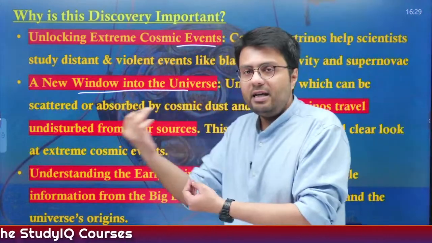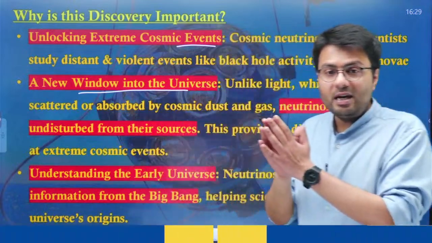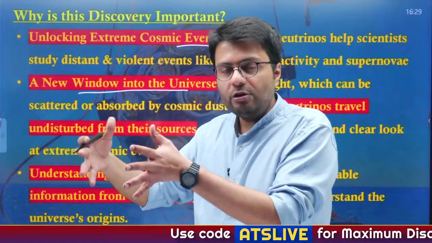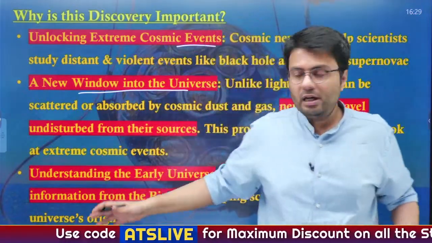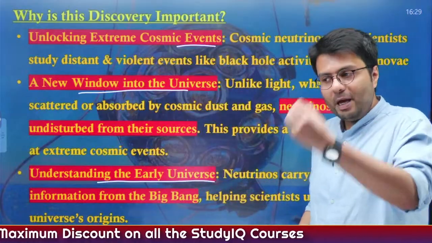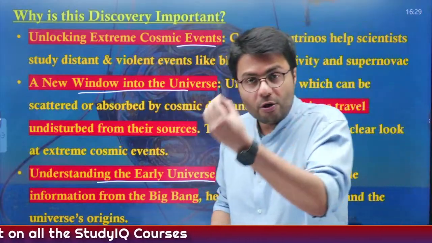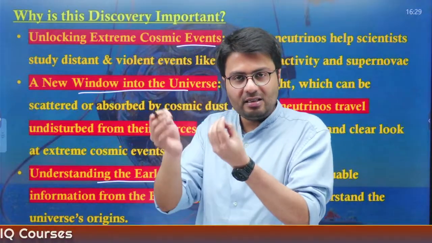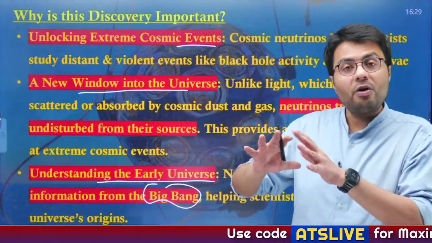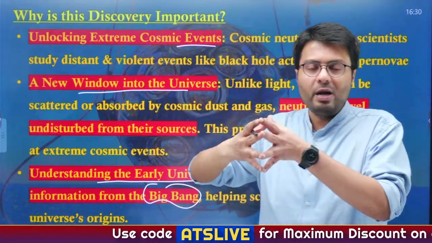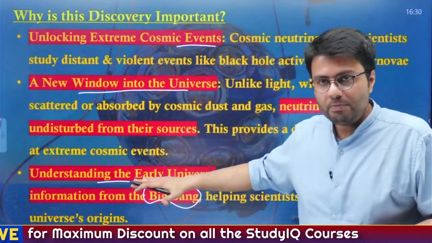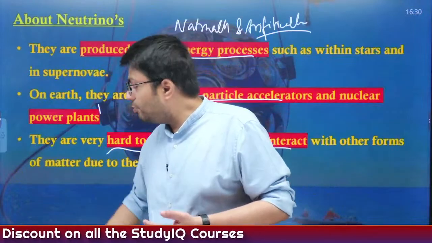So, by understanding their evolution and tracking them, we can gain more information about how the universal process has evolved over the years. And it also helps us understand the early universe, especially the phenomenon of the Big Bang. It led to the production of a large number of neutrinos, and hence when we can understand and detect these neutrinos, it will help us get a bigger and clearer picture of how the Big Bang and the overall expansion of the universe has happened. Understood? So, this is how the discovery becomes important.